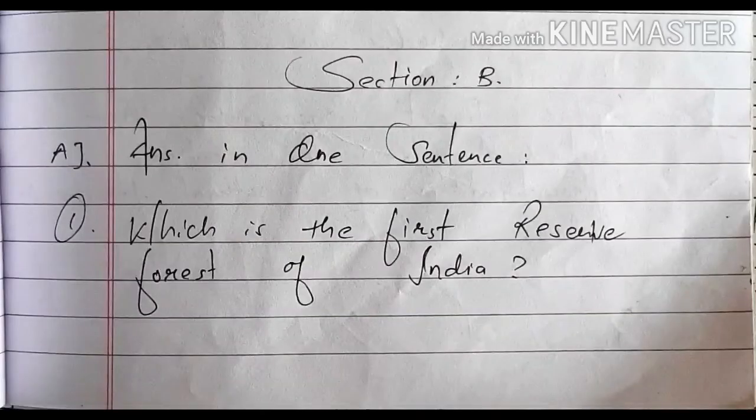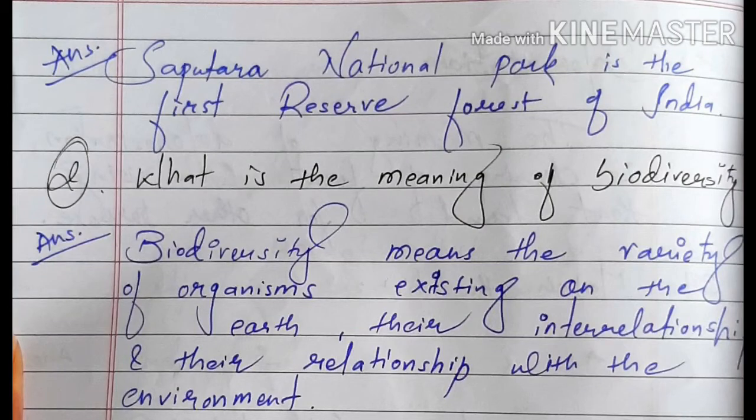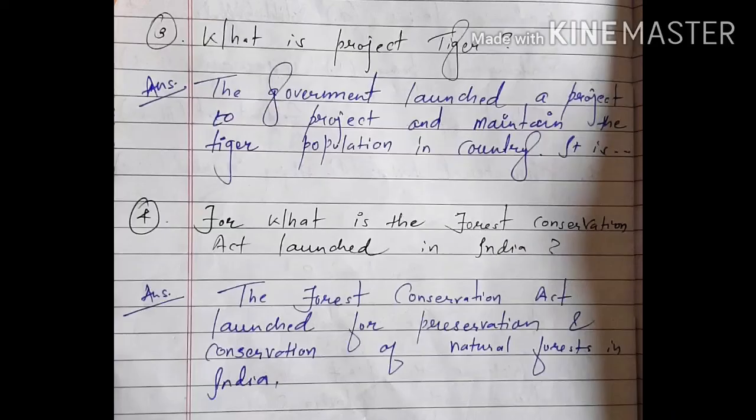So first question is, which is the first reserve forest of India? And the answer is, Saputara National Park is the first reserve forest of India. Second question is, what is the meaning of biodiversity? And the answer is, biodiversity means the variety of organisms extant on the earth, their interrelationship and their relationship with the environment. Third question is, what is Project Tiger?